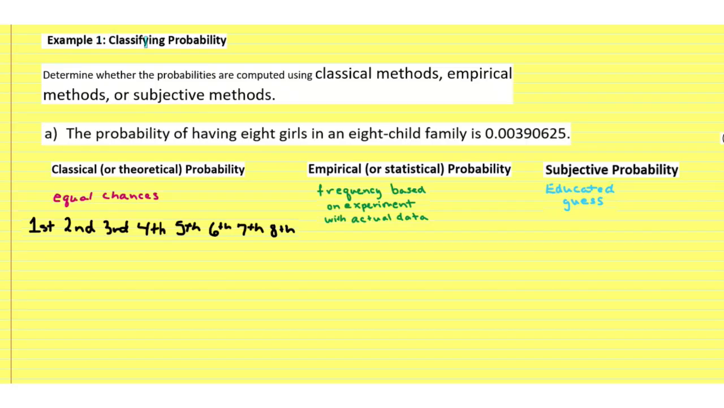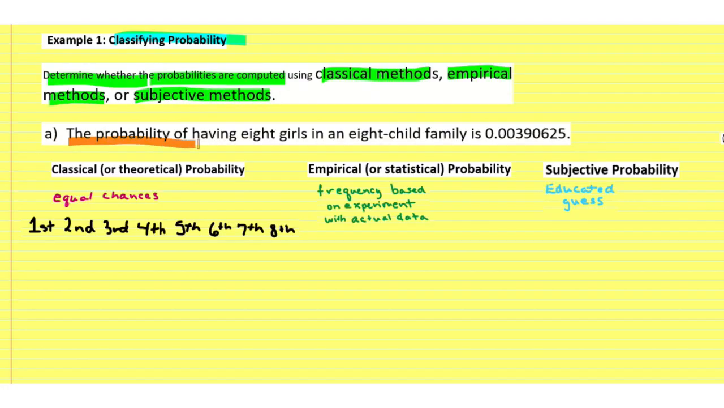Okay, so let's practice classifying probability. This says that we want to determine whether the probabilities are computed using classical methods, empirical methods, or subjective methods. So our first problem says the probability of having 8 girls in an 8-child family is 0.00390625. Okay, so how did they come up with that number? Did they use classical methods, empirical methods, or subjective methods?